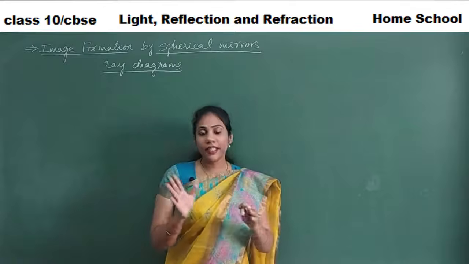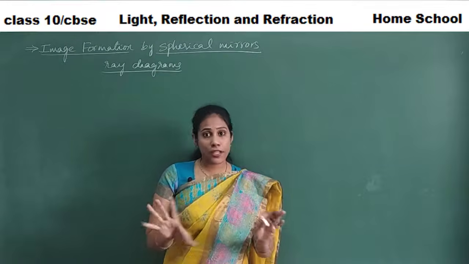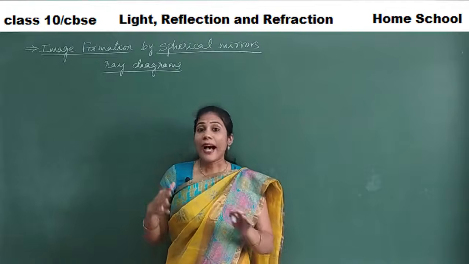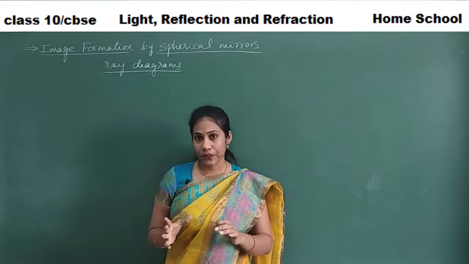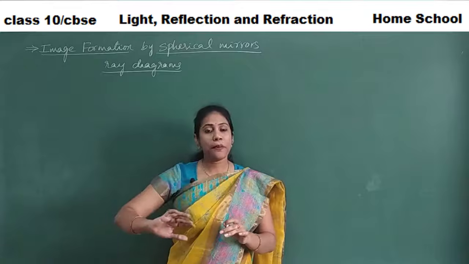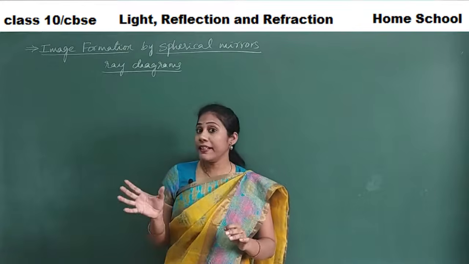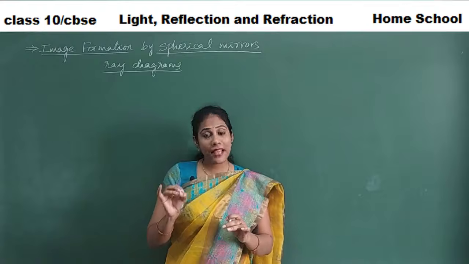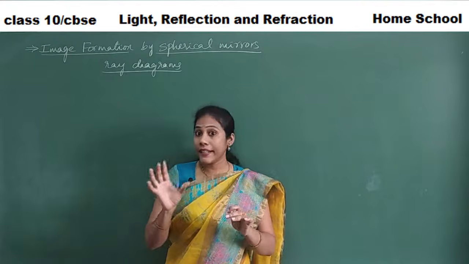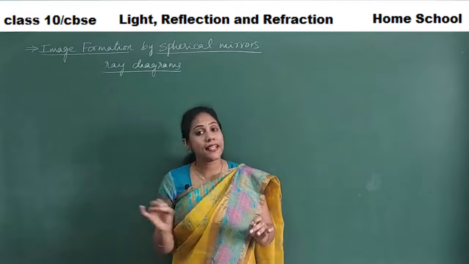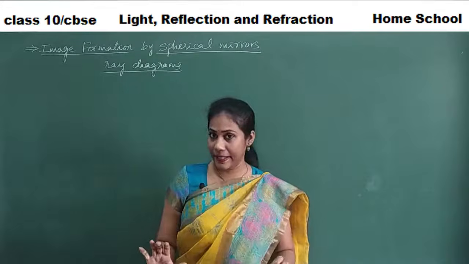See, we have already covered some basics on light, reflection, and laws of reflection. After that, we studied spherical mirrors, the two types, concave and convex, and terms related to spherical mirrors. Terms like pole, center of curvature, radius of curvature, principal axis, focus, and focal length, all of them we have discussed in detail.